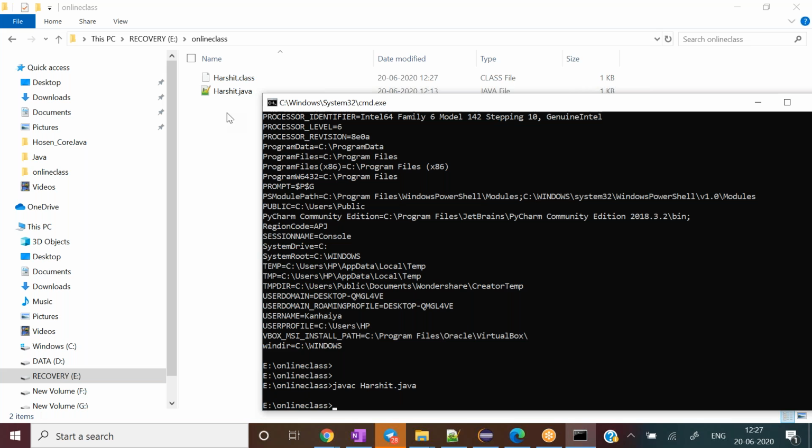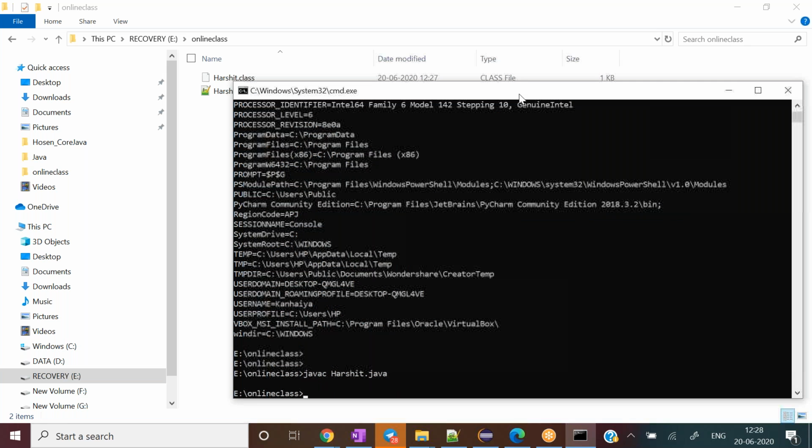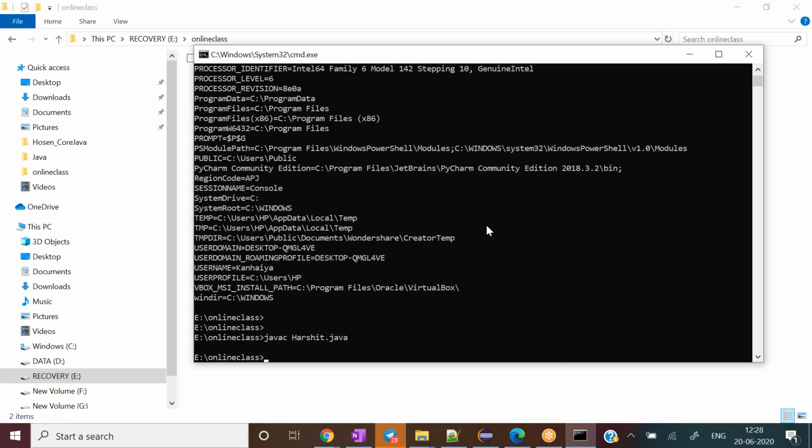So far, so good. Does anybody have any queries related to the path variable? Why do we set the path variable? What is the use case of the path variable in our cases? Does anybody have any questions? I can help you out right now. Okay, I consider silence means everybody is understanding what I tried to explain. Yes, Kanaya, we are good.